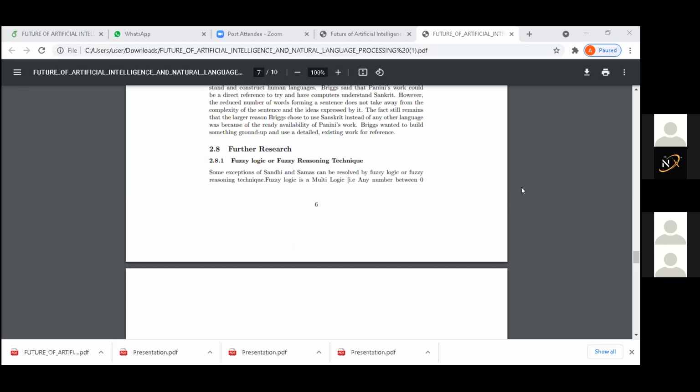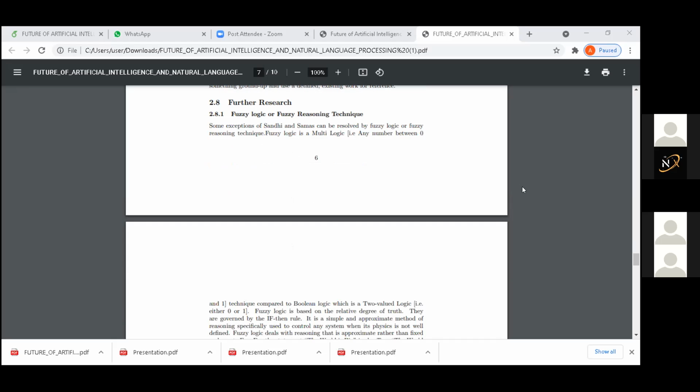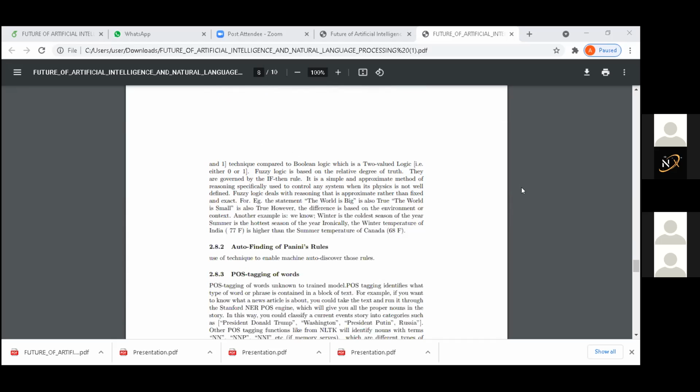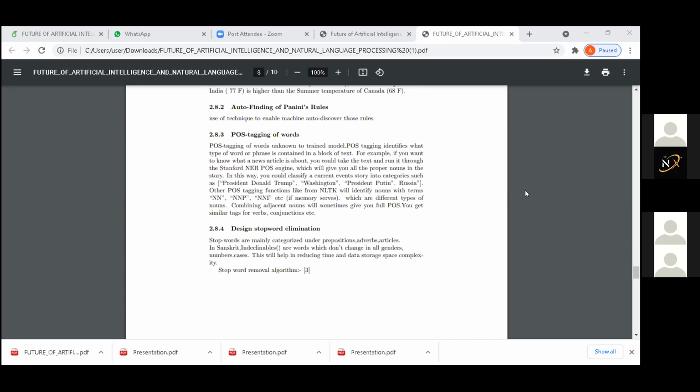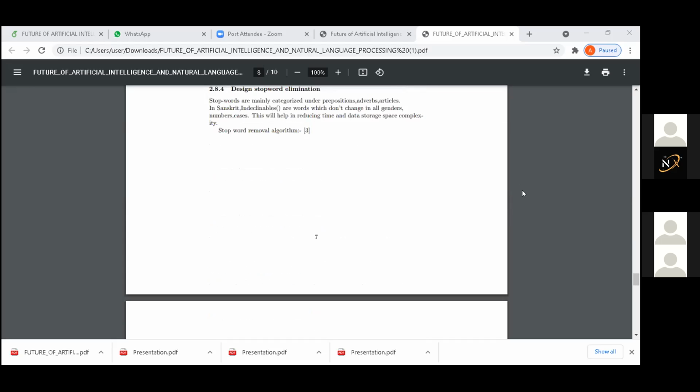And then we have tried to describe what further research we can do, like logic techniques to remove the ambiguities shown in the samas and sandhi, which are some terms of Sanskrit. Then auto-finding Panini's rules, POS tagging for words, and stop word elimination.